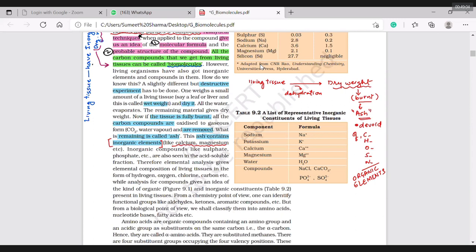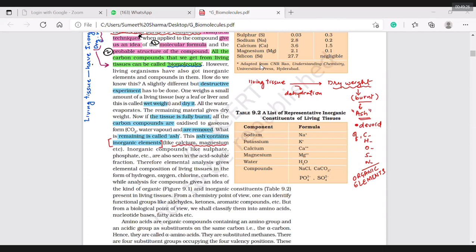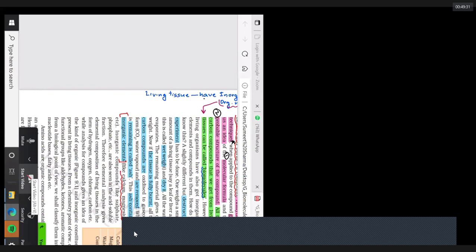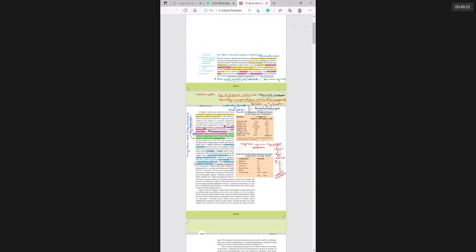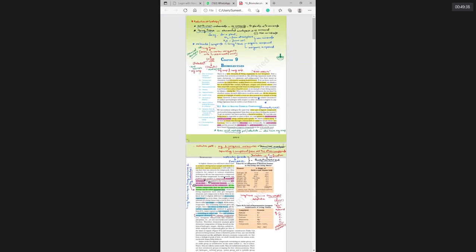You can take a screenshot of these things, because this is only the note, this is only the NCERT, telling how to understand things from NCERT itself. This is the first page.